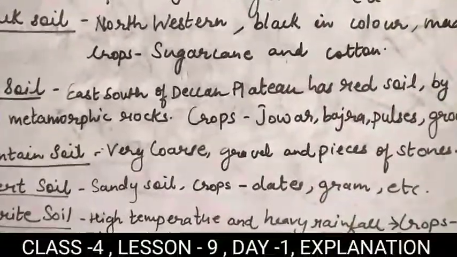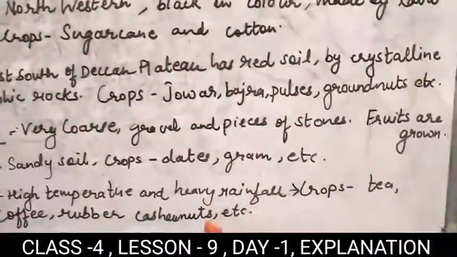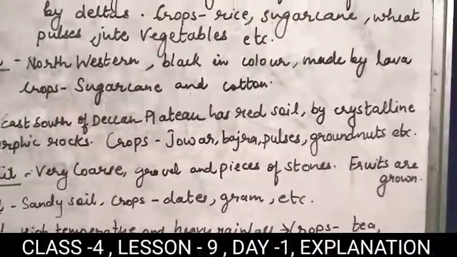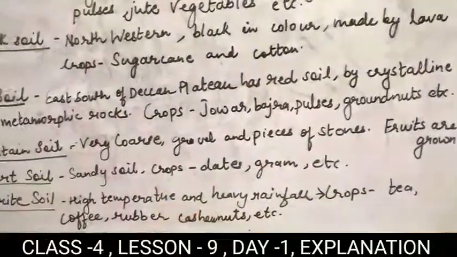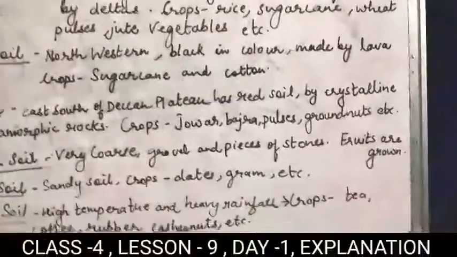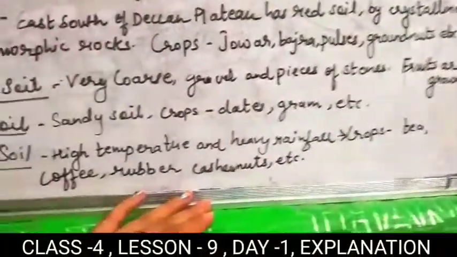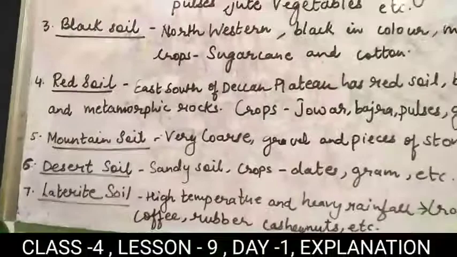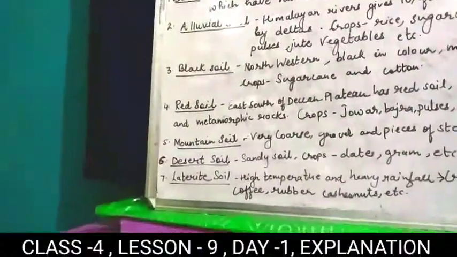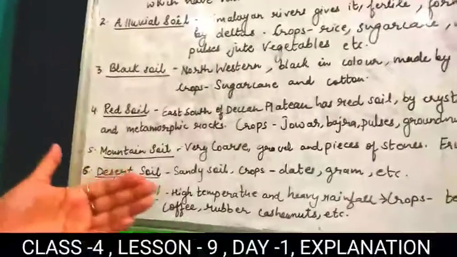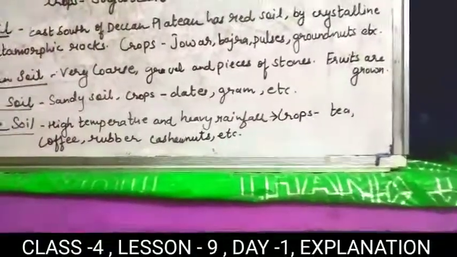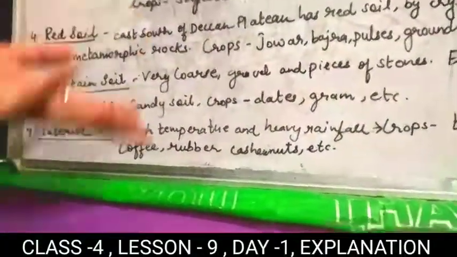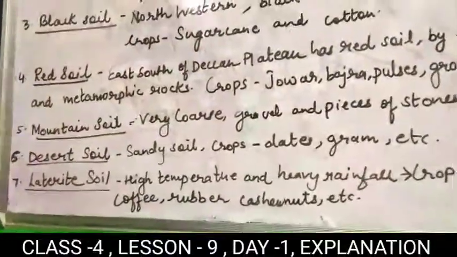Next, students, is laterite soil. Due to high temperature and heavy rainfall, very few types of crops are grown here. The crops which are grown here are tea, coffee, rubber, cashew nut, etc. These four-five crops are also grown here, students, because of the fertility, whatever we are giving in agriculture. Whatever fertilizers we are mixing, due to that we are getting crops or vegetables, because of very good agriculture products.